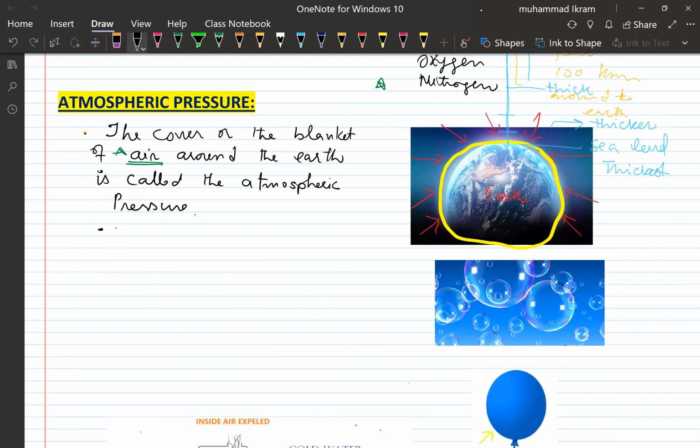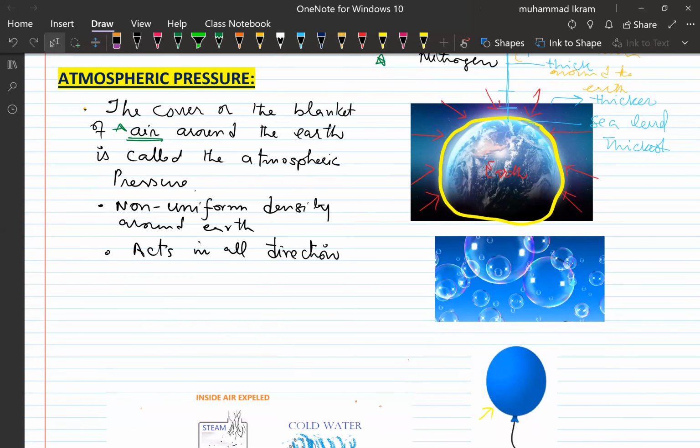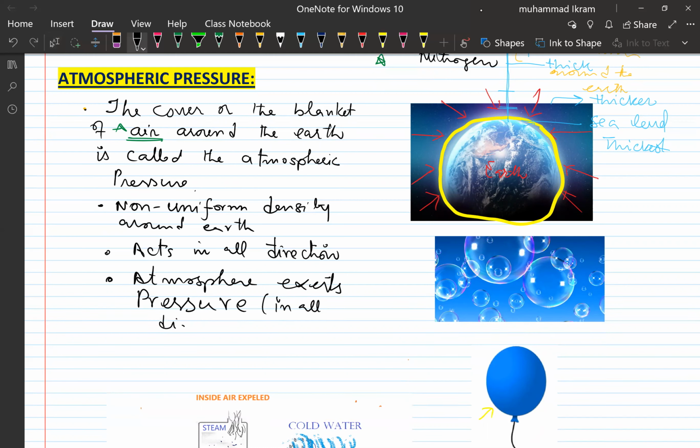Second, it acts in all directions. The atmosphere exerts pressure, and this pressure is effective in all directions, and I will demonstrate it to you.